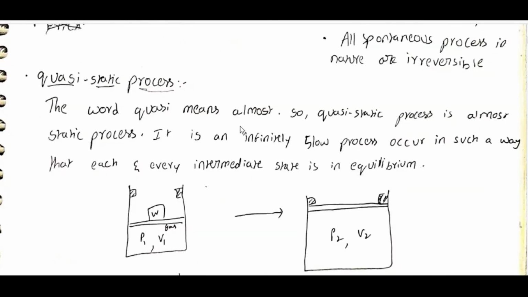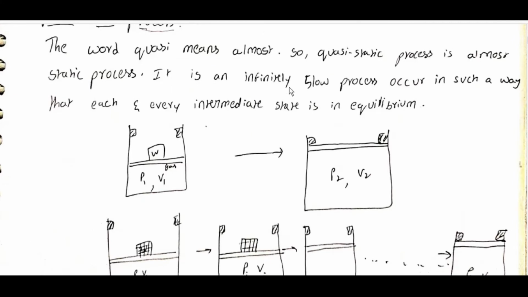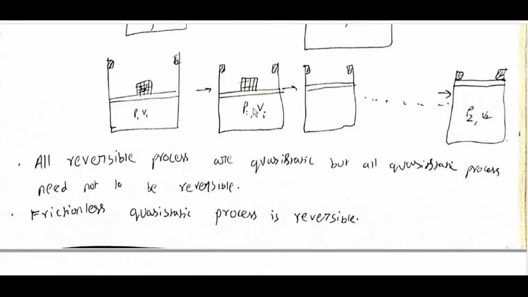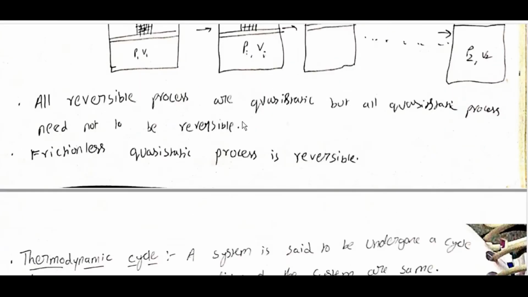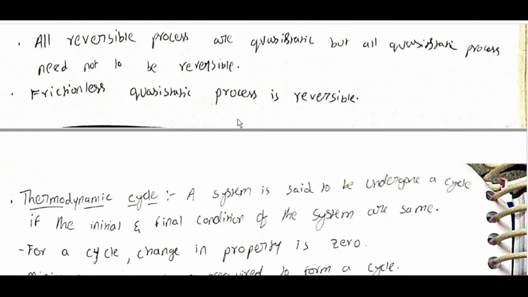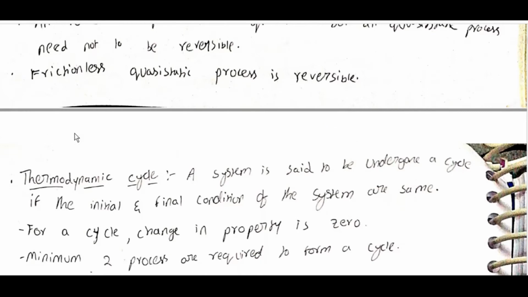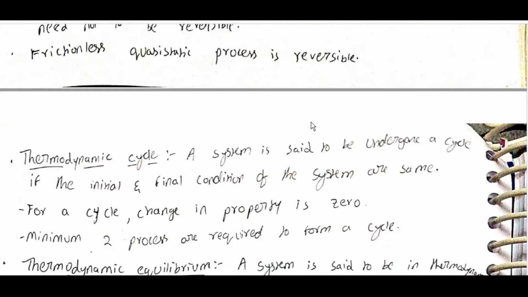Quasi-static process. The word quasi means almost, so a quasi-static process is an almost static process. It is an infinitely slow process occurring in such a way that each and every intermediate state is in equilibrium. P1 V1, Pi Vi, and so on, to P2 V2. All reversible processes are quasi-static, but all quasi-static processes need not be reversible. A quasi-static process can even have friction, so only a frictionless quasi-static process is reversible.